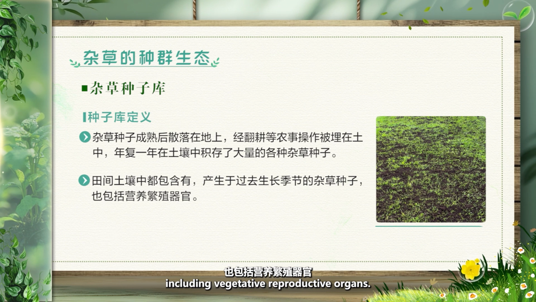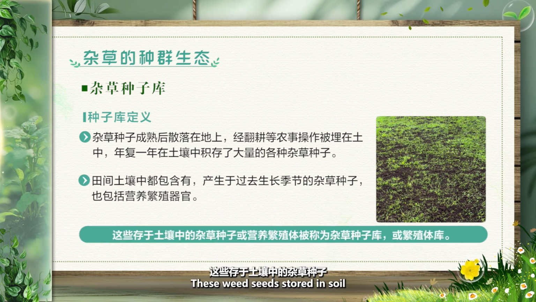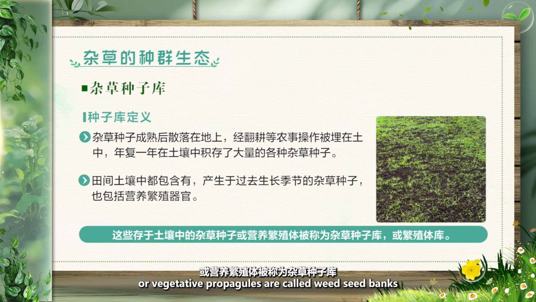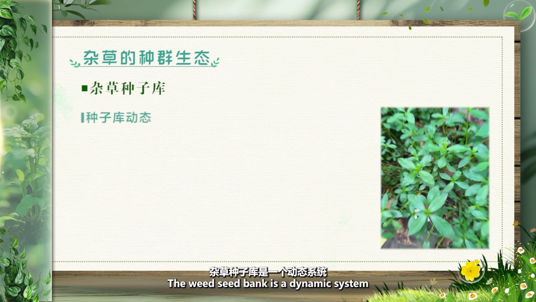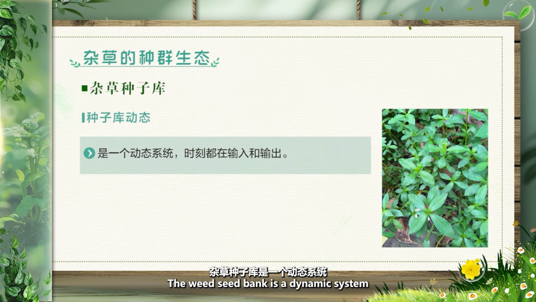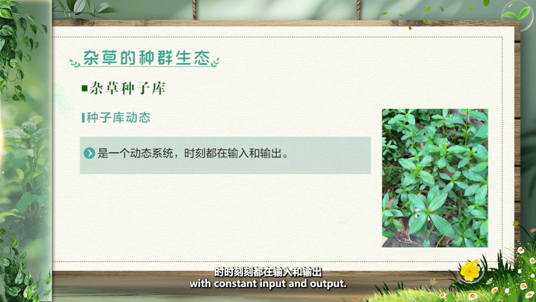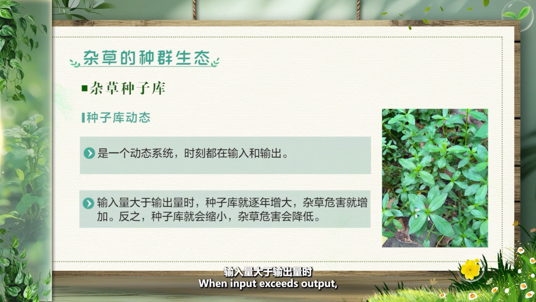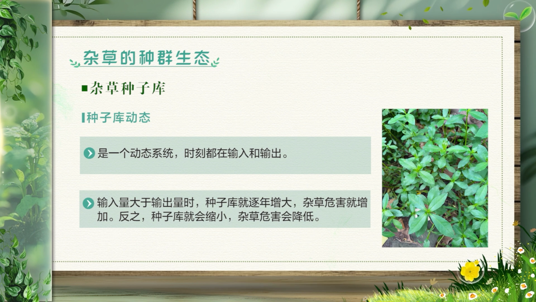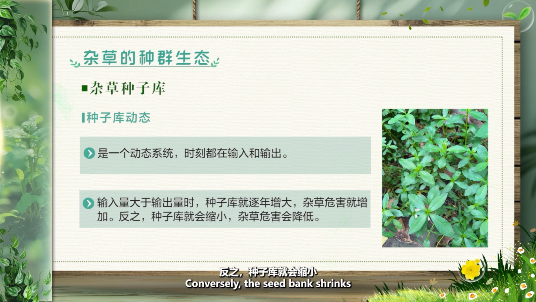including vegetative reproductive organs. These weed seeds stored in soil, or vegetative propagules, are called weed seed banks, or propagule banks. The weed seed bank is a dynamic system with constant input and output. When input exceeds output, the seed bank grows year by year and weed damage increases. Conversely, the seed bank shrinks and weed damage decreases.